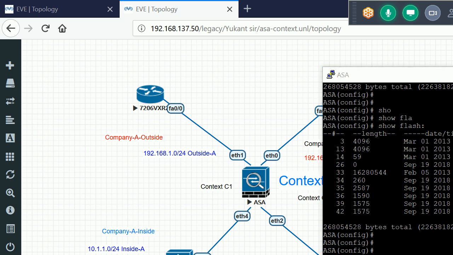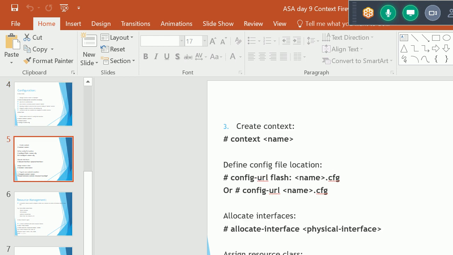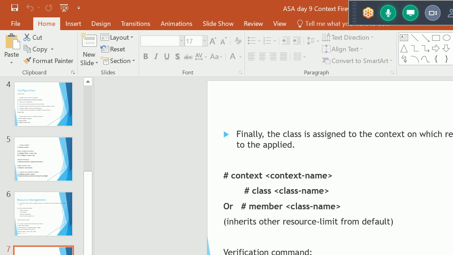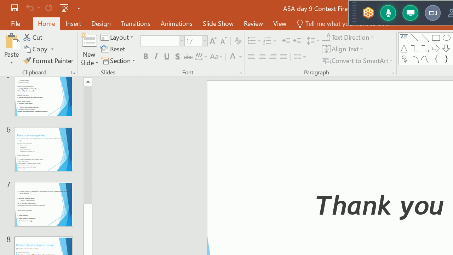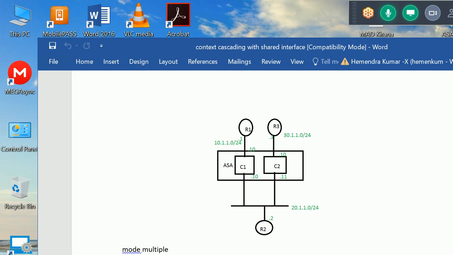Now let me check my slide to see what I have. We are done with this. We are also done with this. I'll show you the resource management later at the end of this class. I'll also note this one, packet classification. Okay, that is the last one. Context.